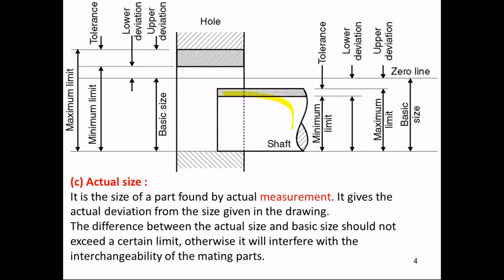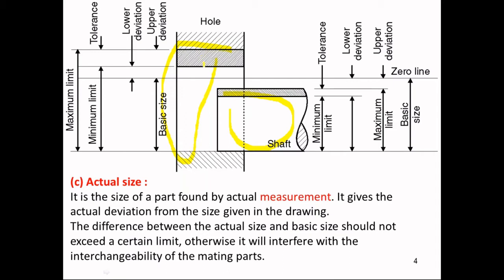Everyone knows this is a shaft, but in our metrological terms, we'll call it an external part or external feature. This part is called a hole, which we will call an internal feature. As we continue further, we'll call the shaft an external feature and the hole an internal feature.